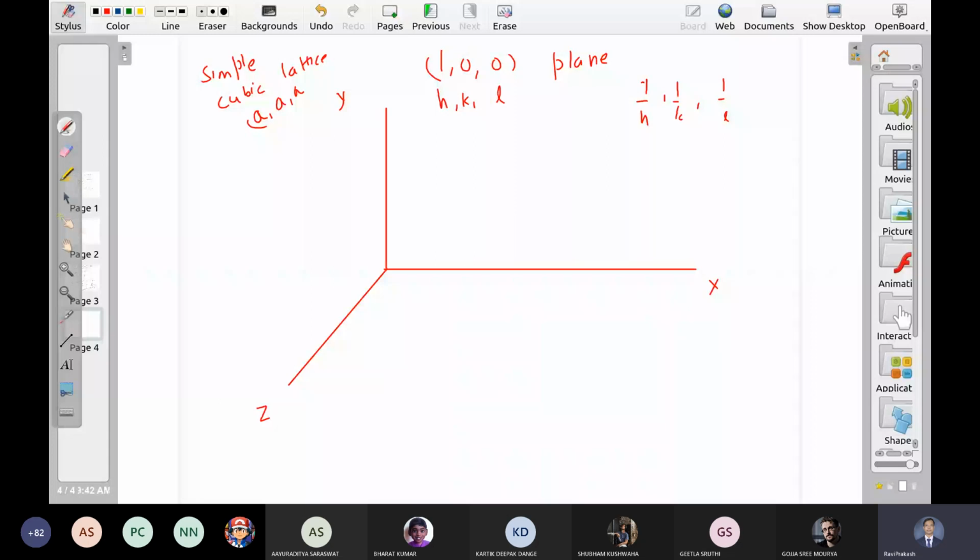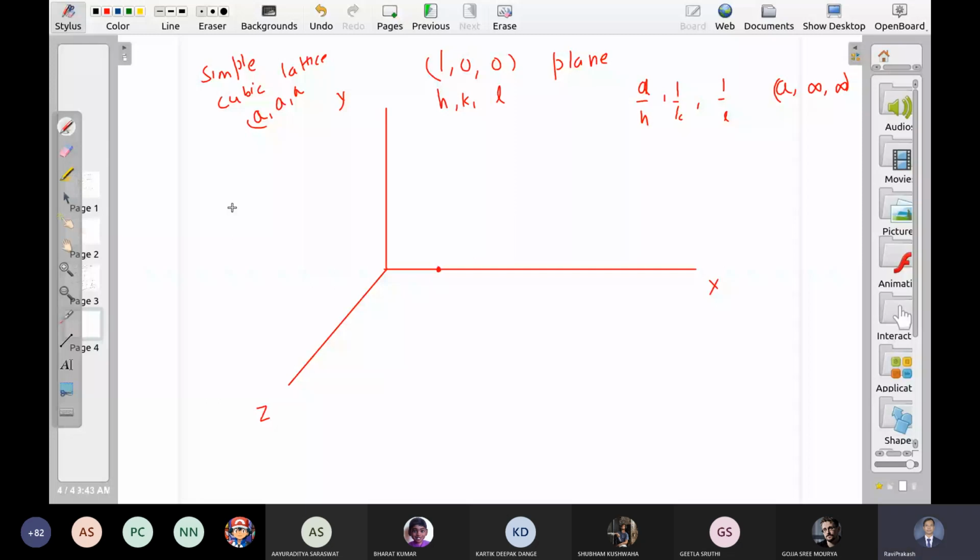So it has an intercept a along the x-axis and it will cut the y-axis at infinite. It will cut the z-axis at infinite. So this is the plane. It will never ever touch the y-axis. Y-axis को z-axis को कभी touch ही नहीं करेगा.